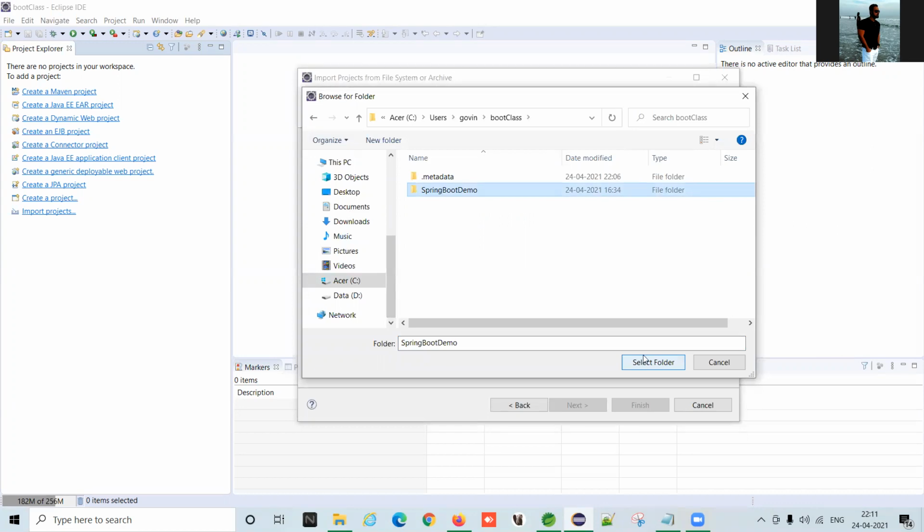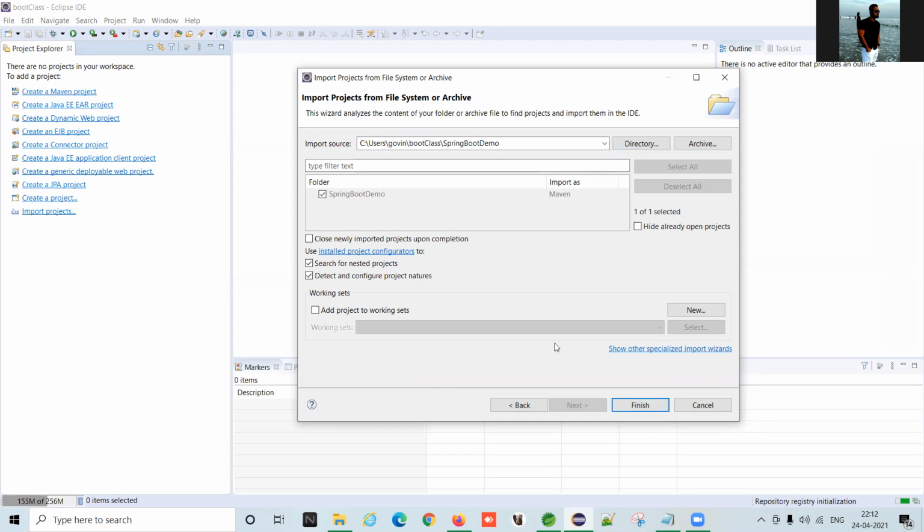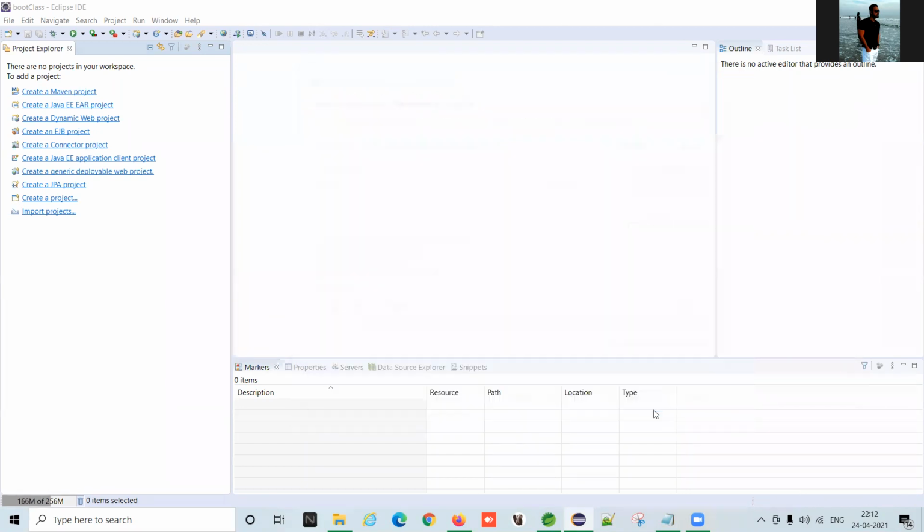You cannot select the zip file from here, as you can see there is a zip file and an extracted folder, but we can see only the extracted folder. Select folder. Okay, then finish.